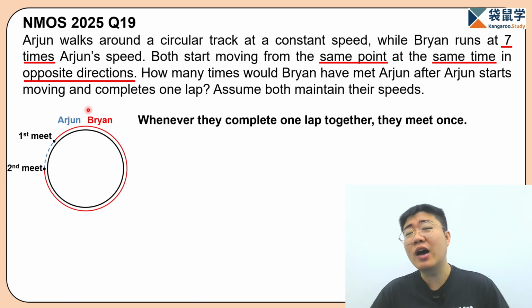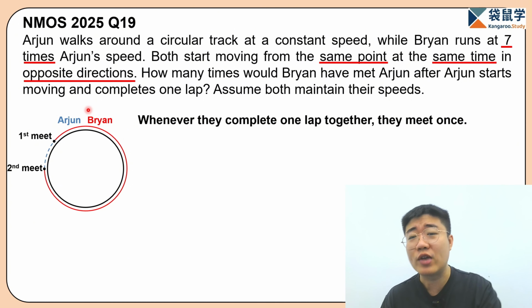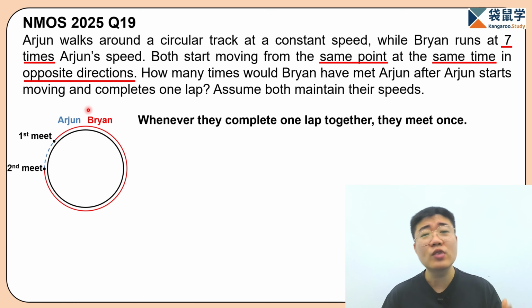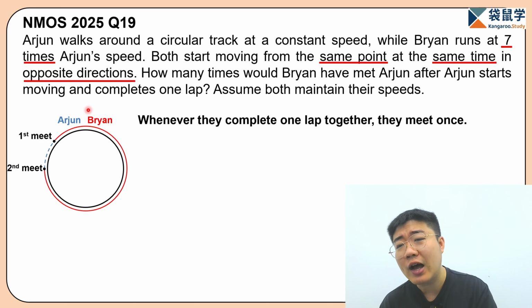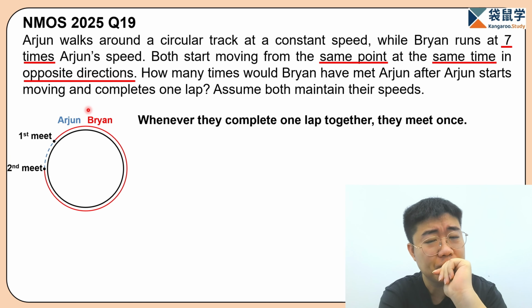Now, of course, in order to find the distance traveled, we have to find the relationship between these two persons here. Now, in the question, we know Brian travels 7 times Arjun's speed. How does this help us?